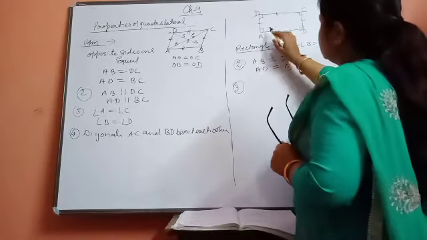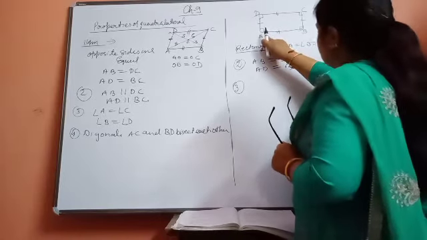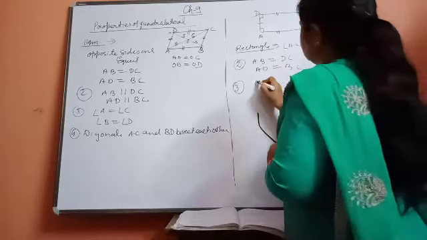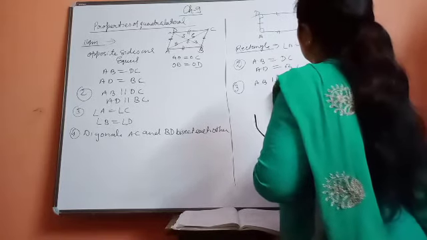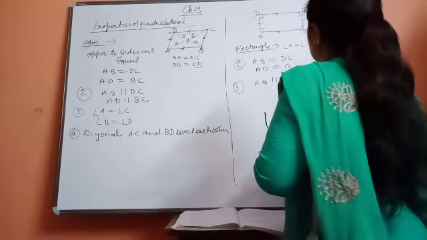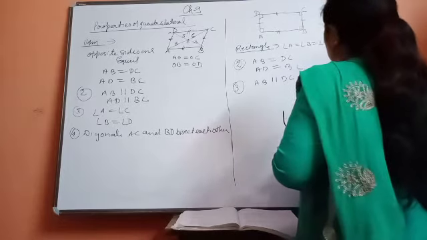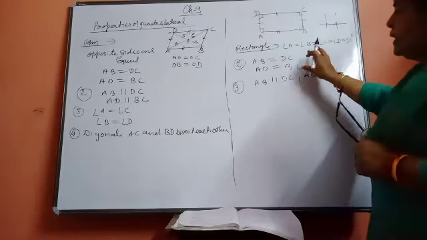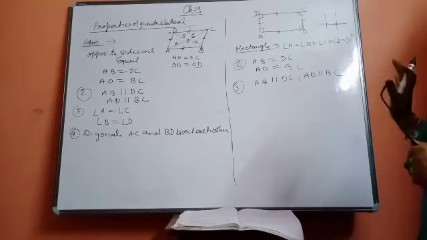Now in this figure, AB is parallel to DC and AD is parallel to BC also. These are the properties of the rectangle. So three properties it has satisfied.